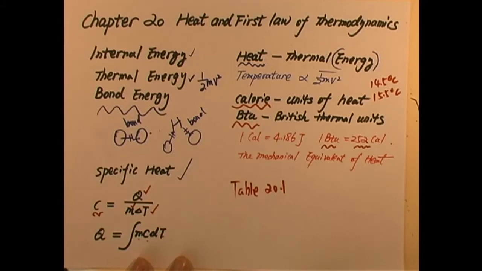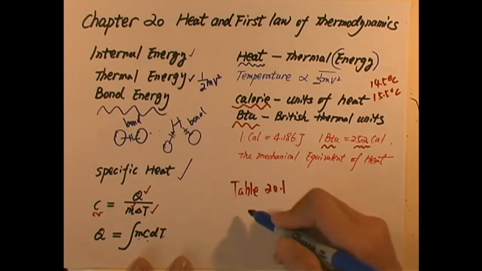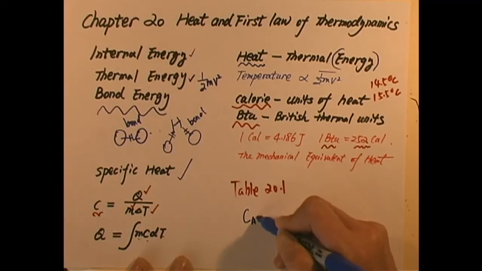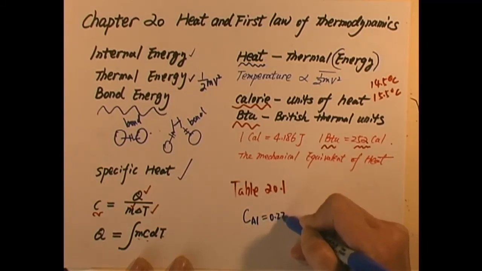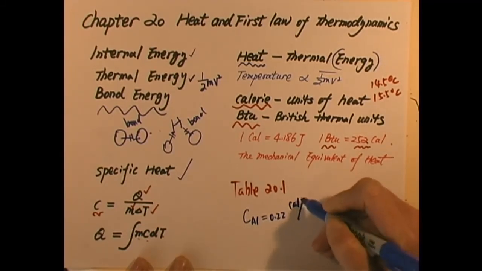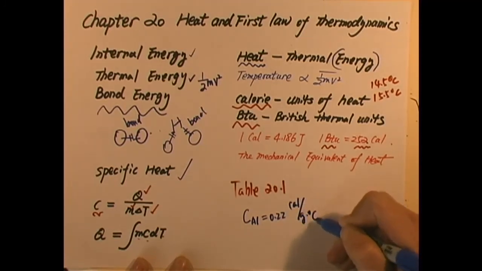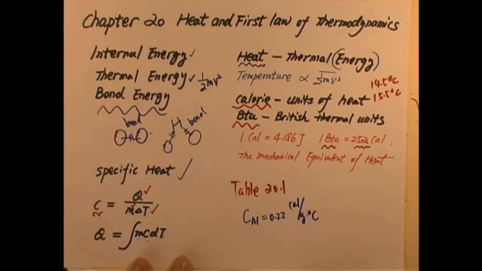There are a couple of pretty useful ones. For example, in Table 20.1, the specific heat C for solid aluminum is 0.22 calorie per gram per degree Celsius. That is one column, based on calorie per gram per degree Celsius. That means 1 gram of aluminum, increased in temperature by 1 degree Celsius, absorbs 0.22 calories of heat.